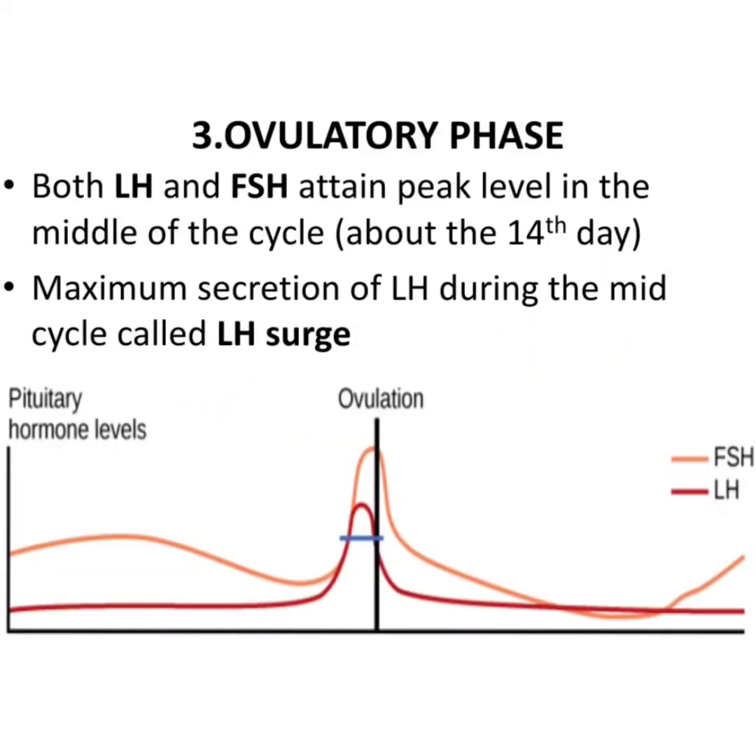In the ovulatory phase, what happens? Both LH and FSH attain the peak level in the middle of the cycle. This is the middle of the cycle. And the LH is very high in concentration. This is called LH surge.